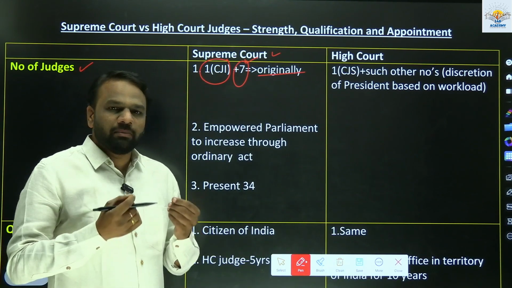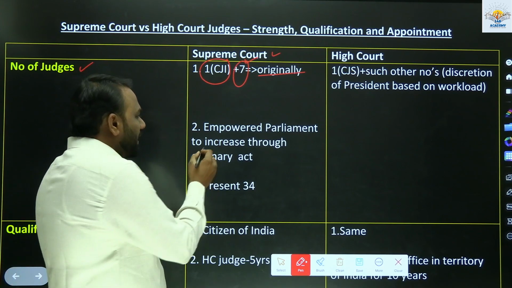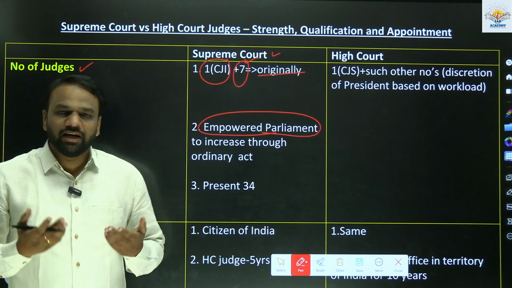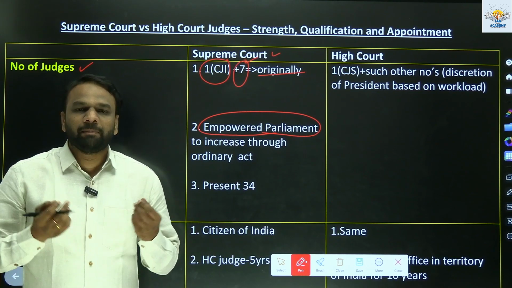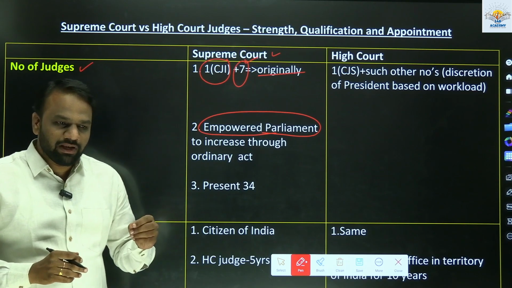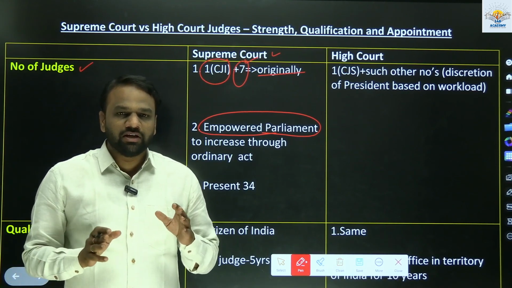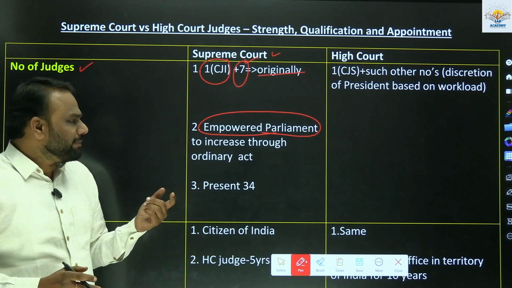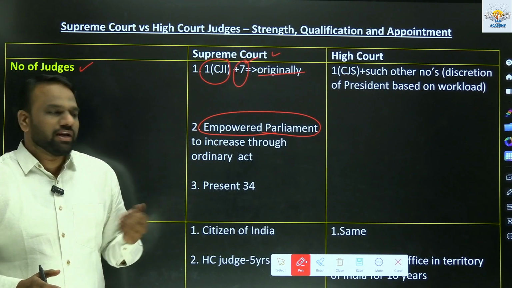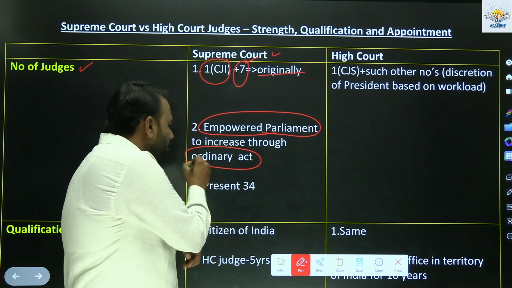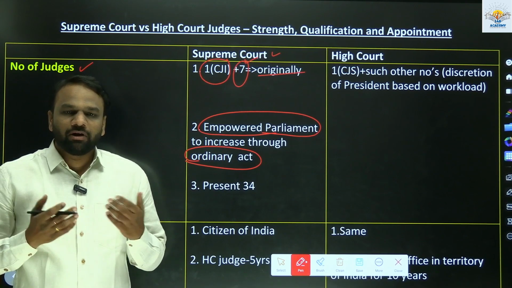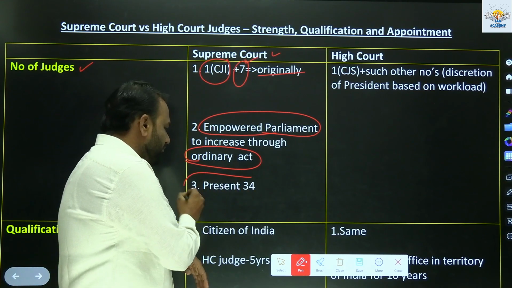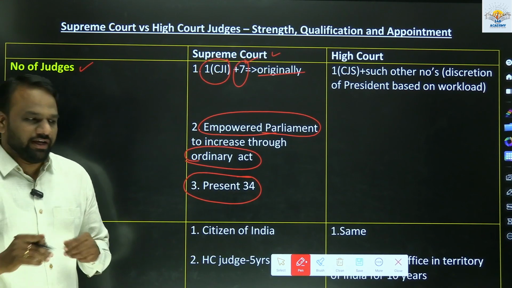Next, how can we increase the number of judges of the Supreme Court? In order to increase the number of judges of the Supreme Court, Parliament is empowered. So Parliament can increase the number of judges in the Supreme Court, by passing a bill. We know that there are different types of bills, for example, ordinary bill, constitutional amendment bill, finance bill and all. So what kind of bill will be required to increase the number of judges? Ordinary bill. Through an ordinary act, we will be able to increase the number of judges in the Supreme Court. The present strength in the Supreme Court is 34, including Chief Justice of India.